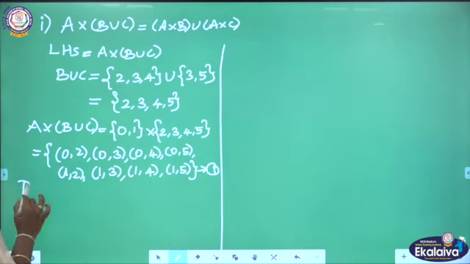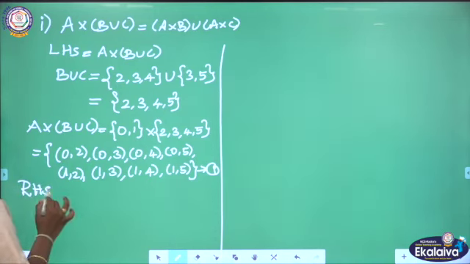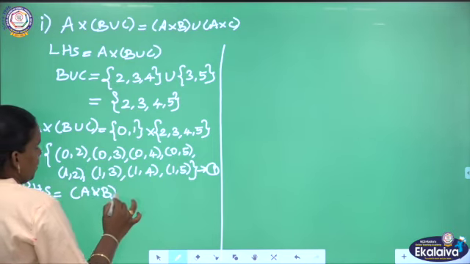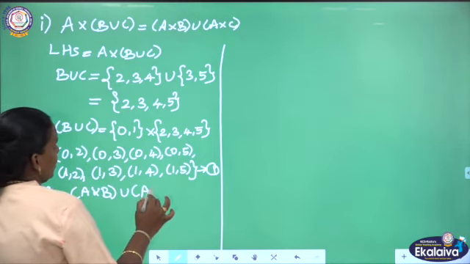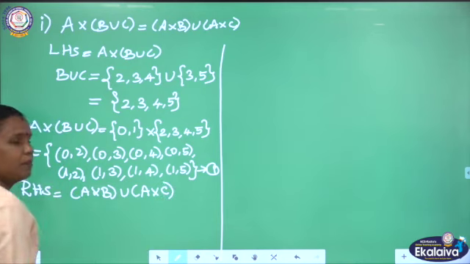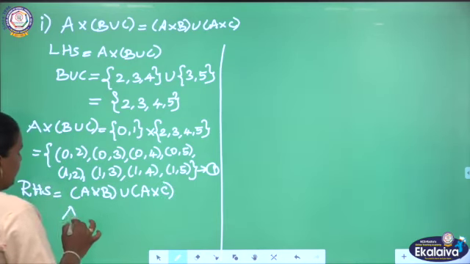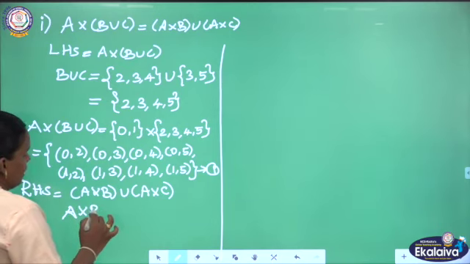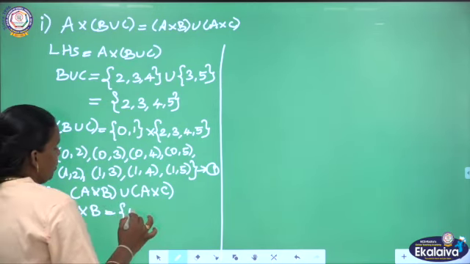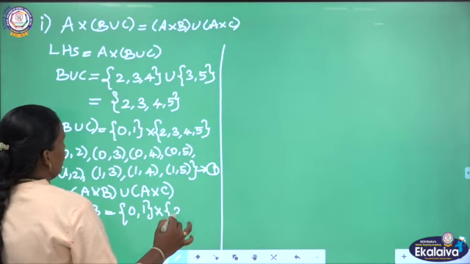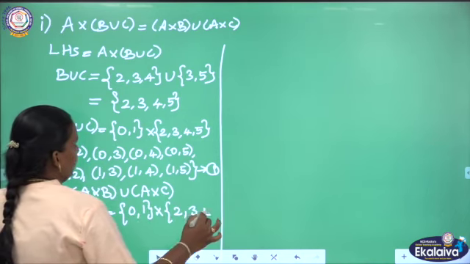Then I will take RHS: A cross B union A cross C. First we have to finish that A cross B. A set we have {0, 1} cross B set {2, 3, 4}.